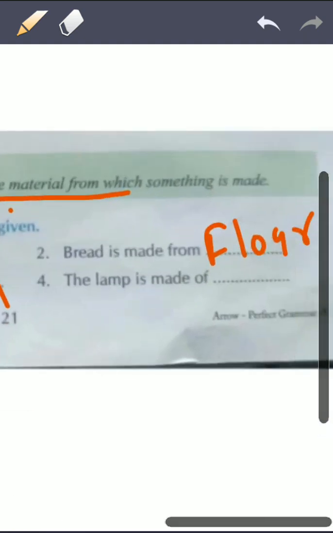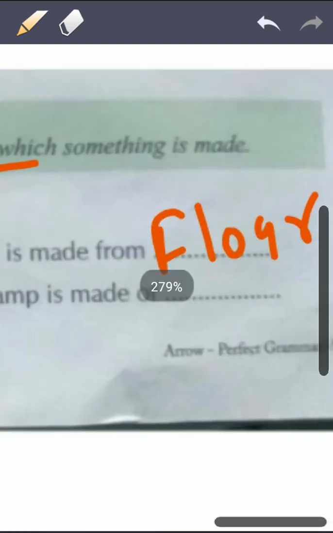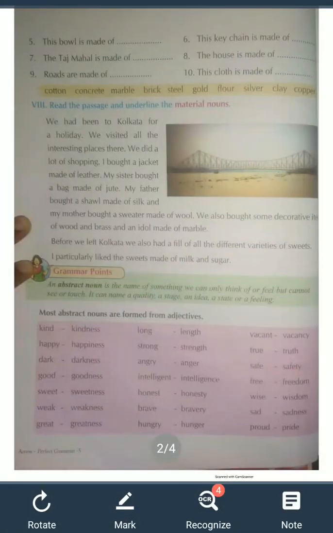Here you can see that generally lamp is made of copper. Okay, because copper is used in making lamp. Next, you will not say coppers. Okay, always use singular form in material noun. Then you have bowl. Okay, in home you use bowl of steel, so you can say that the bowl is made of steel.